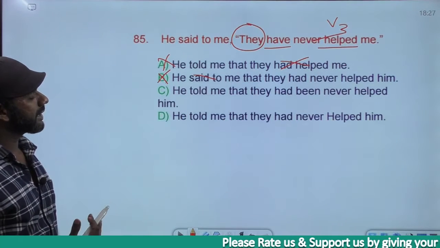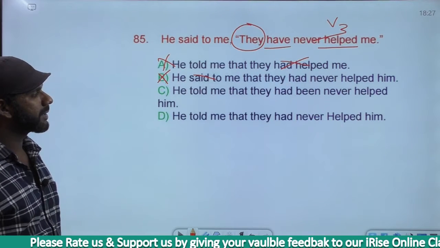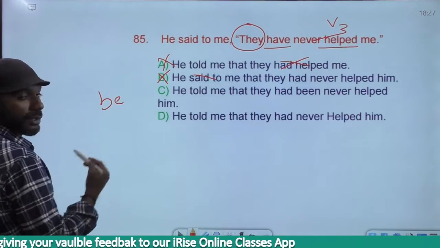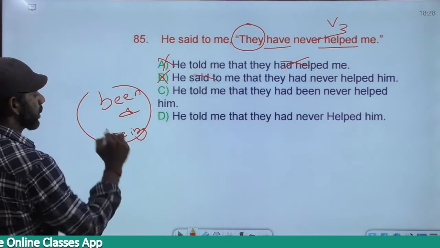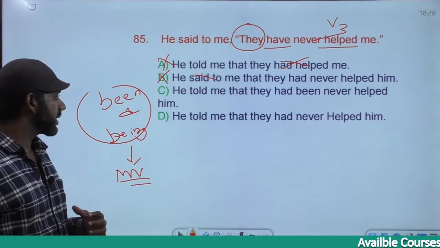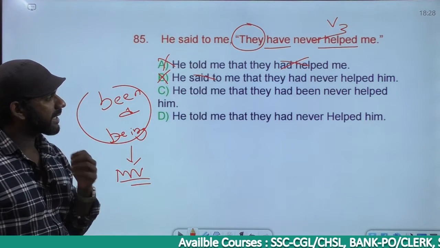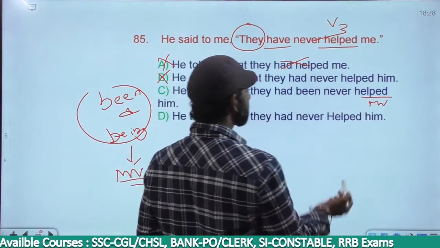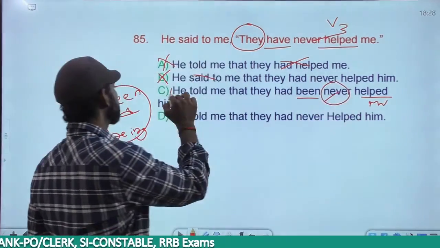He told me that they had been never helped him. They had been never helped him does not make sense. I told you this in the rules part, in the section on the rules. B-E-E-N, been and being go along with the main verb. Main verb means action. Been and being go along with the main verb. Come to option C once again. He told me that they had been never helped me. Helped is a main verb here. In this sentence, been is separated from the main verb by never, so grammatically wrong, eliminated.